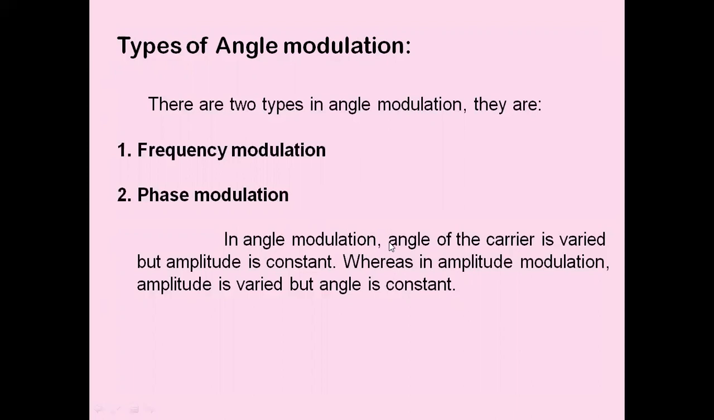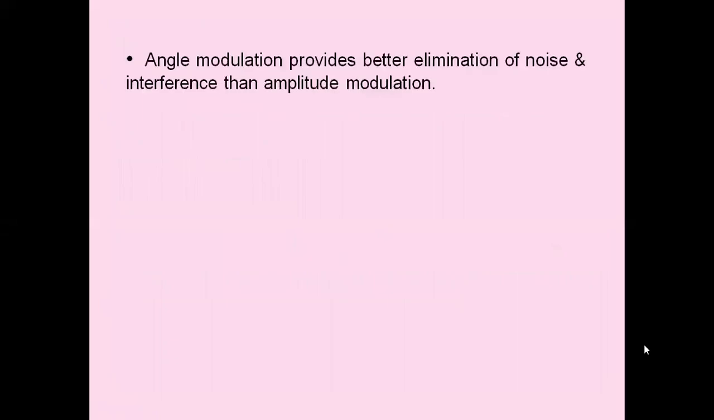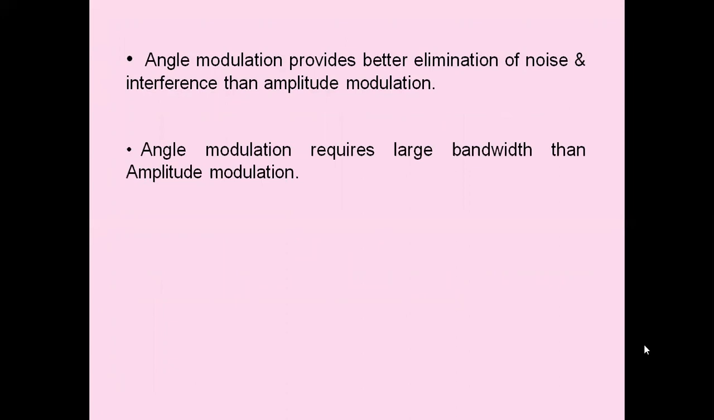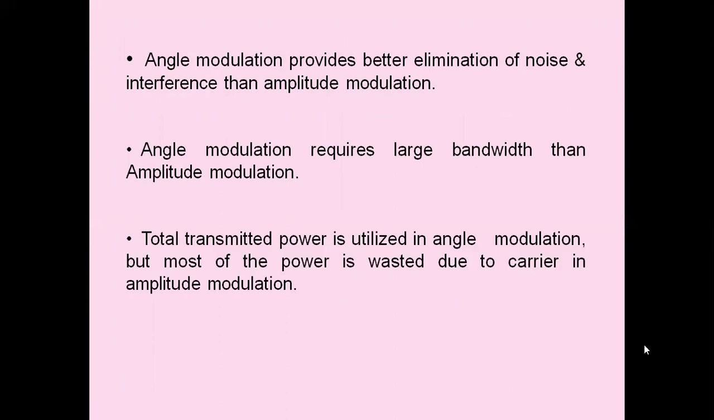Since the amplitude of the carrier before and after modulation in angle modulation is constant, the total power radiated will be equal to the unmodulated carrier power, and it is a constant power. Angle modulation provides better elimination of noise and interference than amplitude modulation. Angle modulation requires larger bandwidth than amplitude modulation. The total transmitted power is utilized in angle modulation, but most of the power is wasted due to the carrier in amplitude modulation.